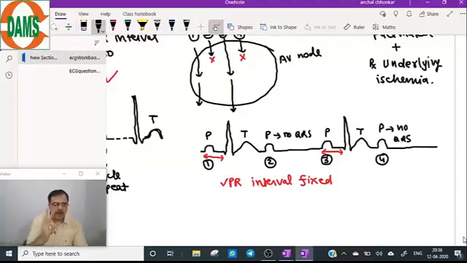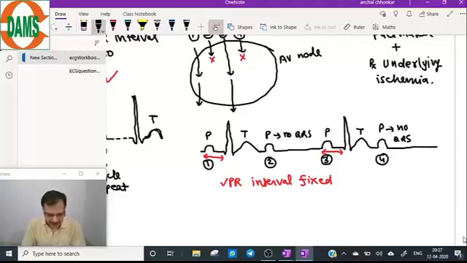Very good. Now question number 2. Whenever QRS is coming, each QRS is preceded by P wave. True or false? Each QRS, whenever QRS is coming, is preceded by P wave. Whenever QRS is coming preceded by P wave, it is a true statement. Very good. It is a true statement.